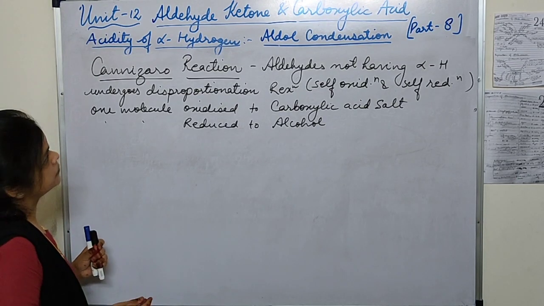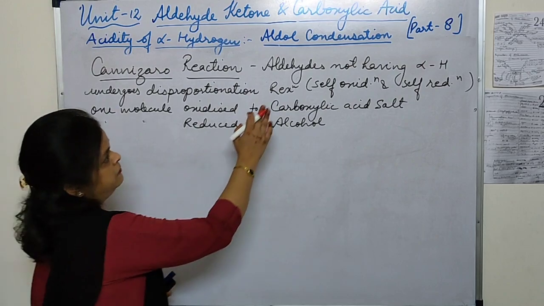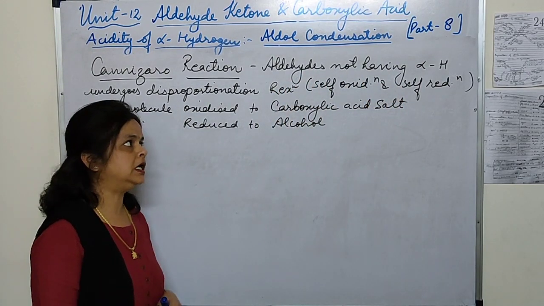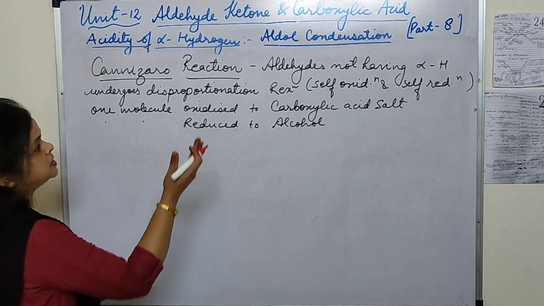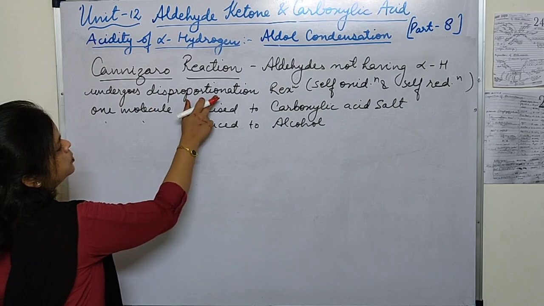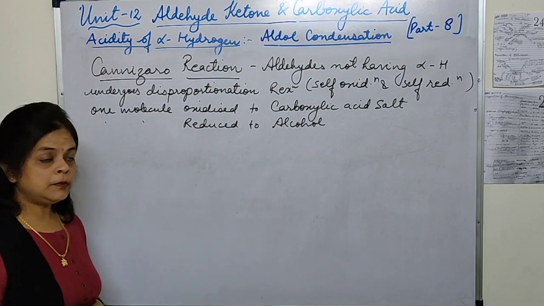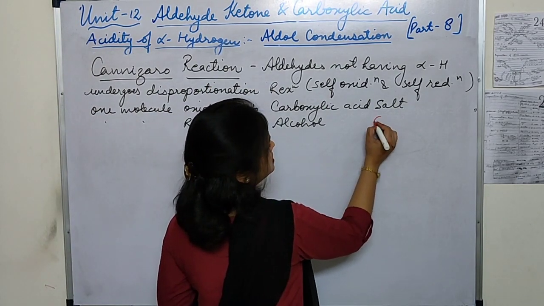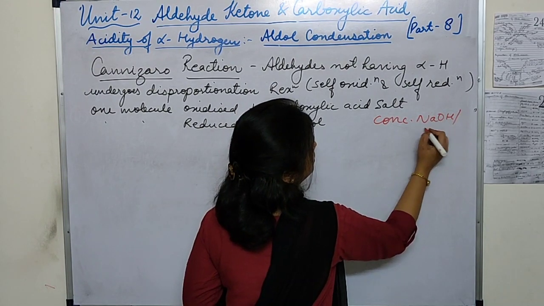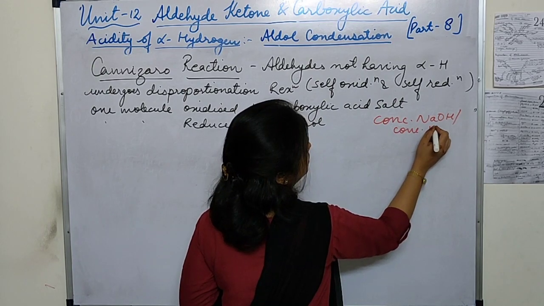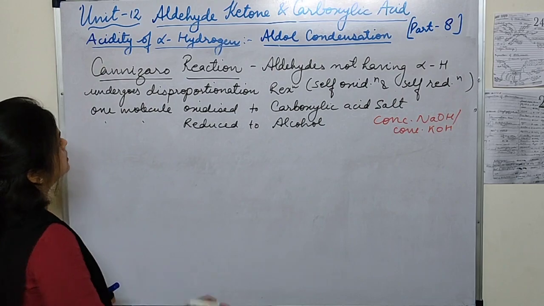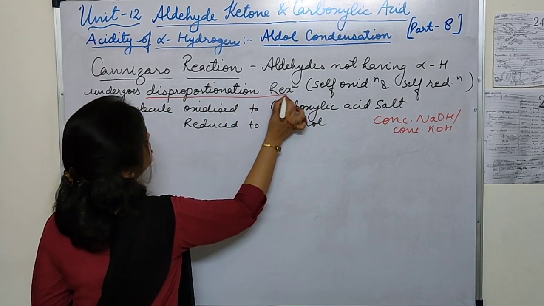Cannizzaro reaction. Aldehydes which are not having alpha hydrogen, like formaldehyde and benzaldehyde or any other example which is not having the alpha hydrogen, they undergo disproportionation reaction in presence of concentrated NaOH or concentrated KOH. In presence of concentrated alkali, they undergo disproportionation reaction.